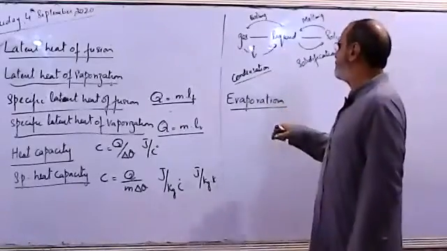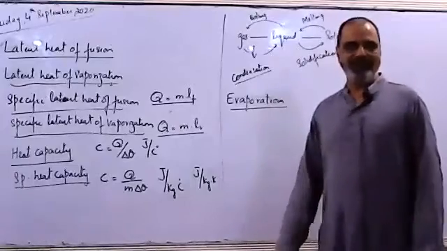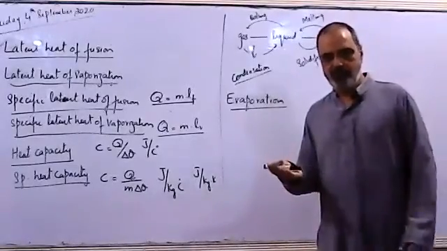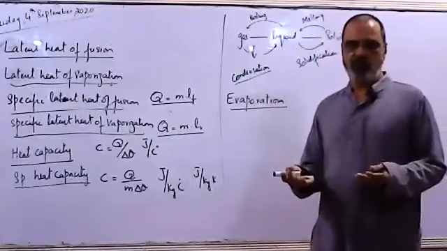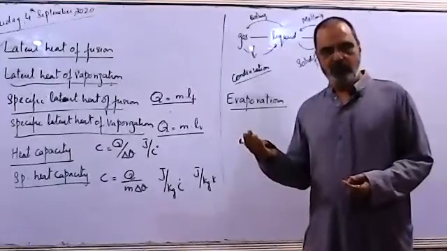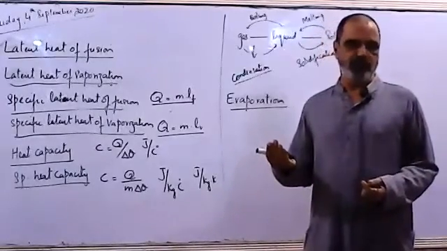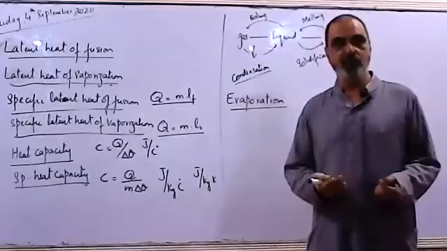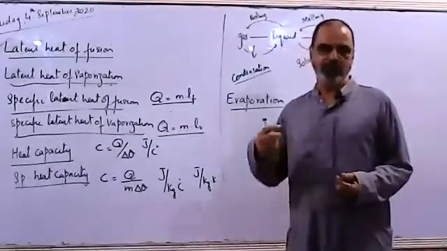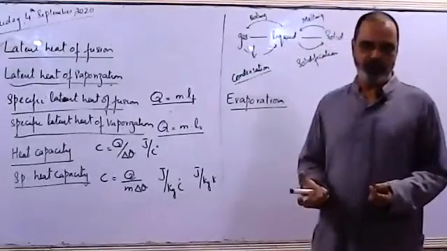But evaporation is a process that takes place at any temperature. If you leave some water in a saucer overnight, the water will evaporate. Even if you place it in the sun, it evaporates faster. So the liquid disappears and it changes into vapors.